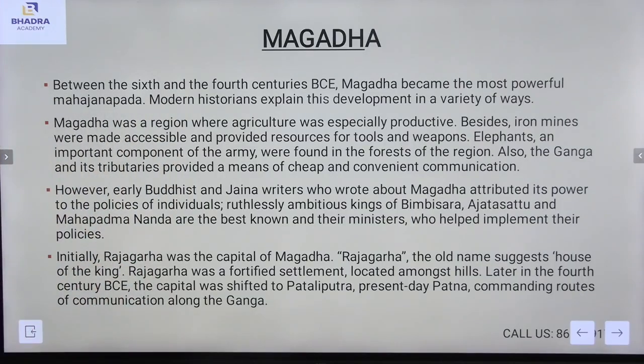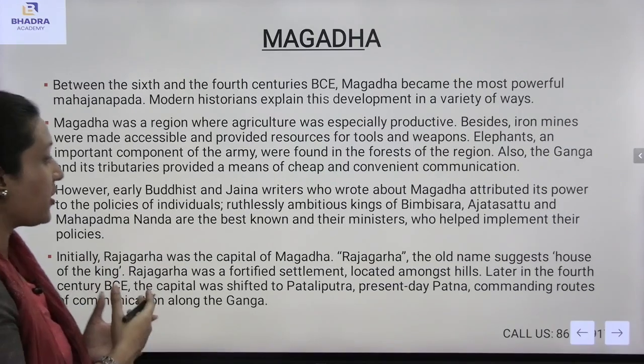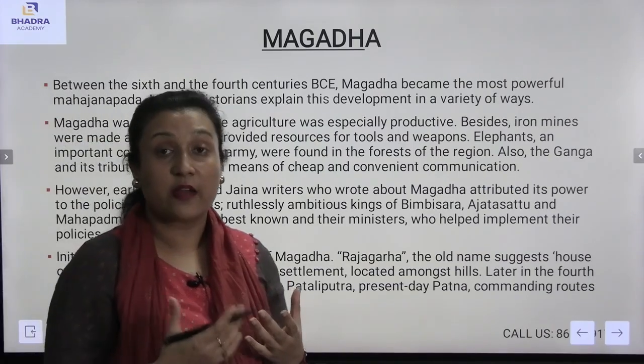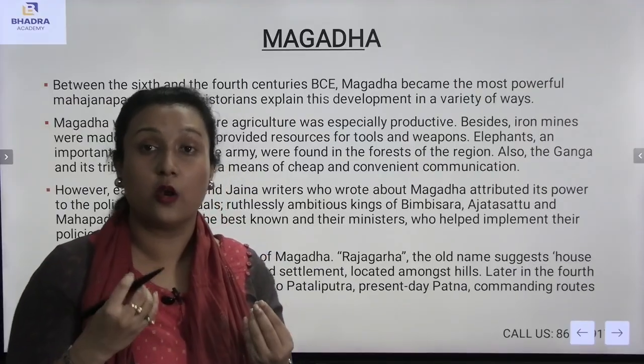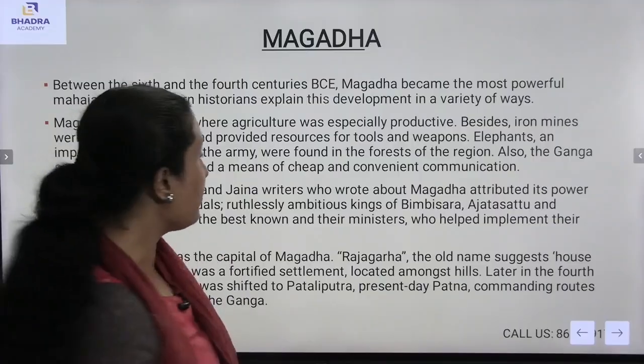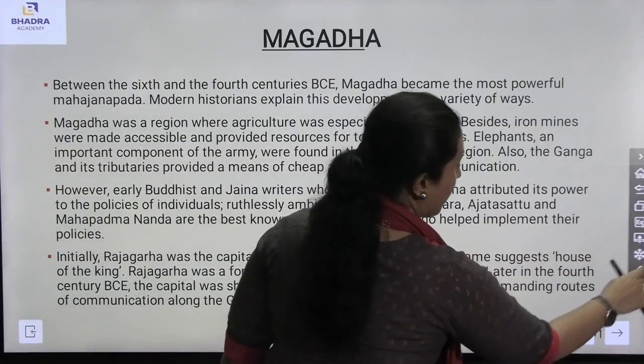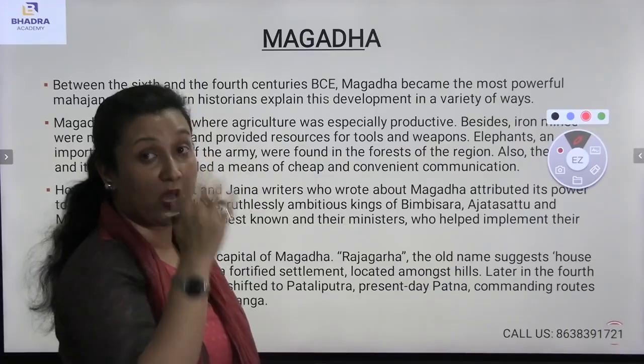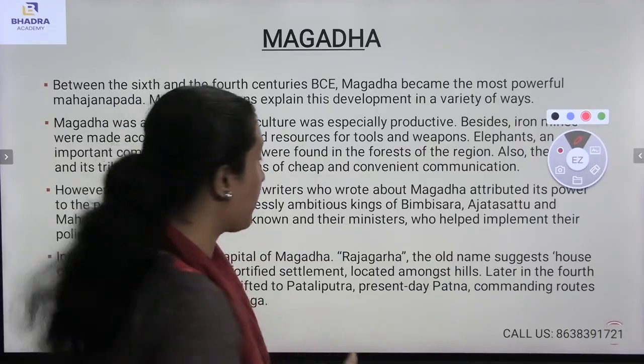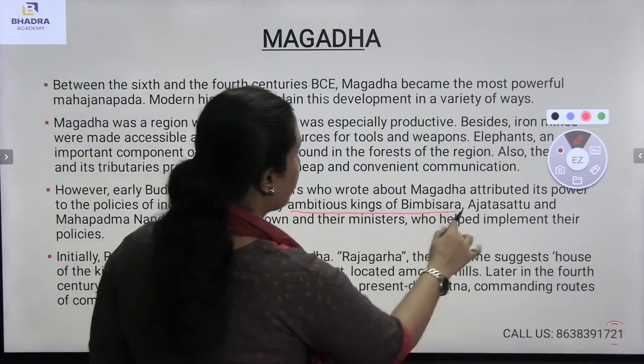However, early Buddhist and Jaina writers who wrote about Magadha attributed its power to the policies of individual ruthlessly ambitious kings, of whom Bimbisara, Ajatasattu and Mahapadma Nanda are the best known, and their ministers who helped implement their policies. The Buddhist and Jaina writers wrote a lot about Magadha and its power. The kings of Magadha, the ambitious kings, also came into existence.